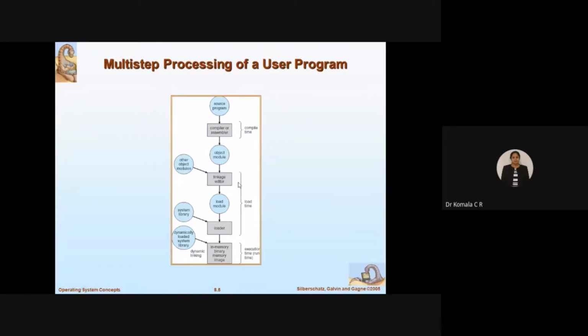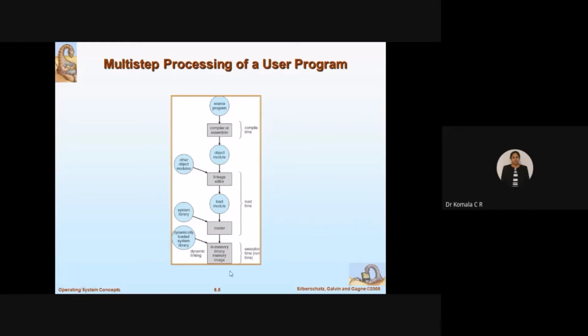If any other object modules are already available within the system, those are also taken care of. Some inbuilt functions you will use are object modules already available along with the operating system software, and they can be utilized. Then you also have the load module, where you load some system library functions. We use so many library functions while writing code, and that is taken care of by the system library. The linker links the object module with other object modules, and the loader loads what you have linked. That output is known as the load module, loaded along with the system library functions.